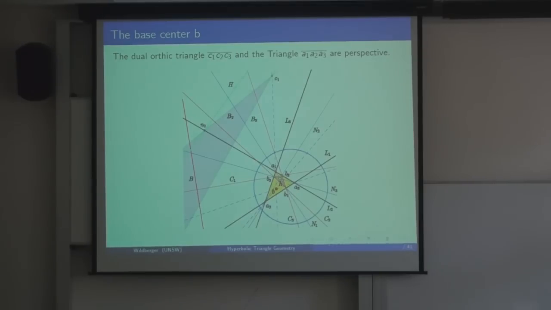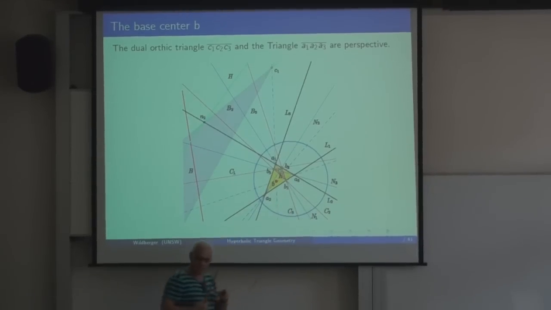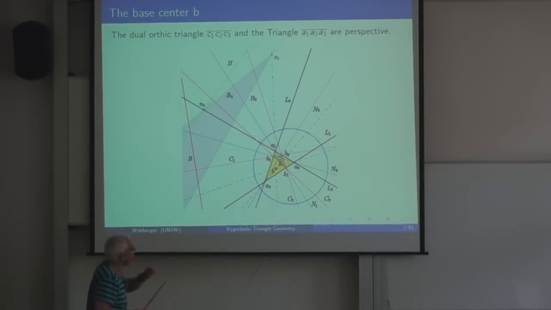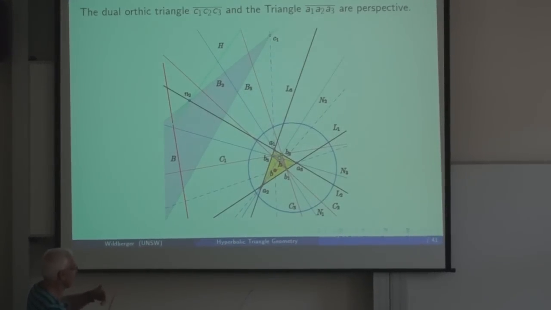And another point, the base center B, another important point, is obtained by doing what? Okay, so we start again with our little triangle, the orthic triangle formed by the feet of the altitudes. Each one of those sides has a dual. So we're looking at the dual of the orthic triangle.